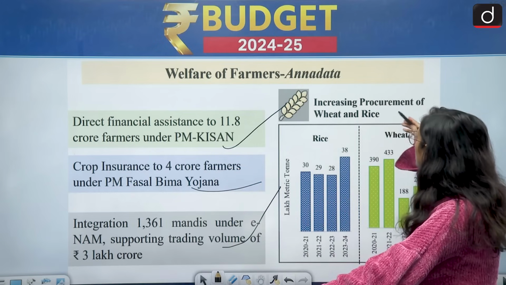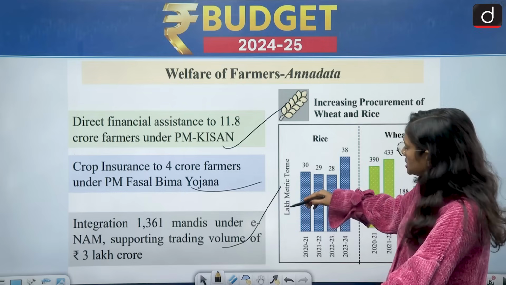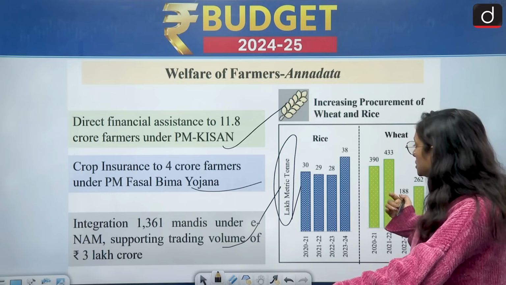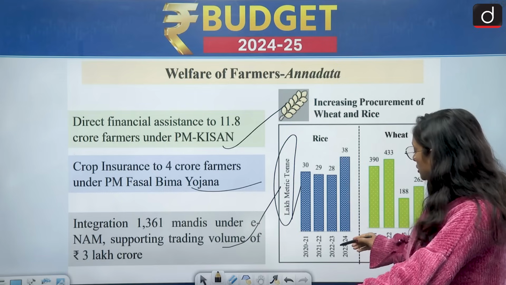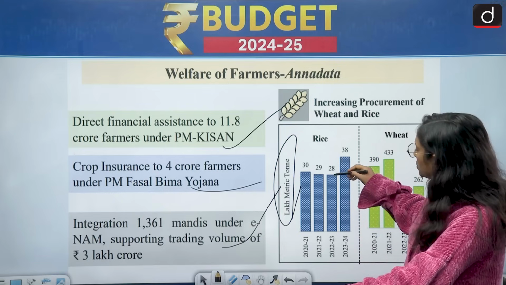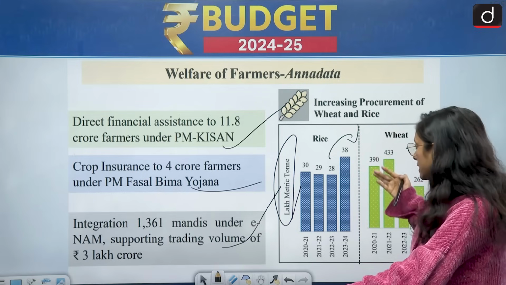Then increasing procurement of wheat and rice. So here this is data in lakh metric tons. So from 2022-23 to 2023-24, rice has increased from 28 lakh metric ton to 38 lakh metric ton, which is a very good sign.